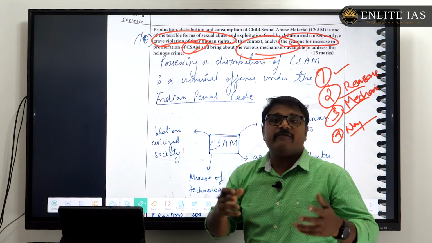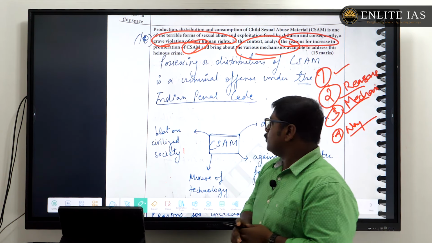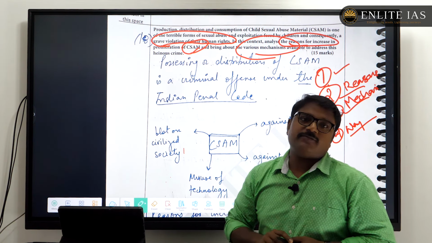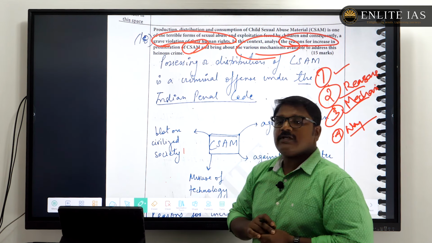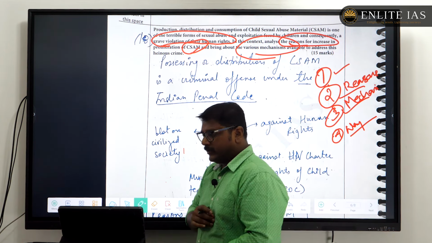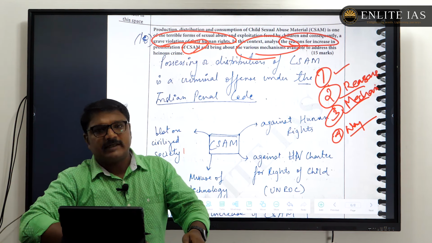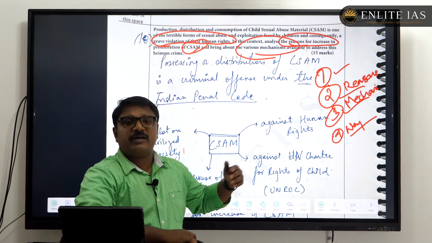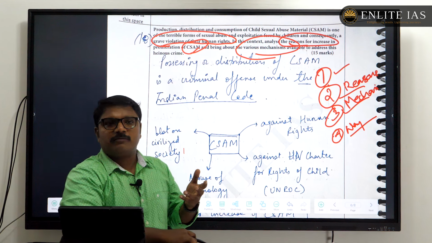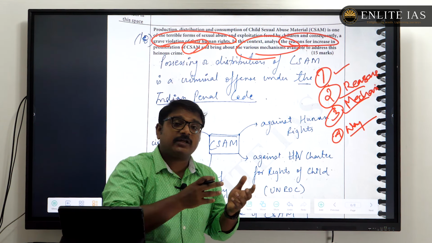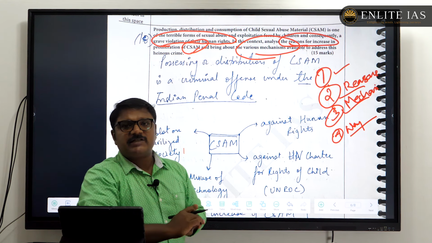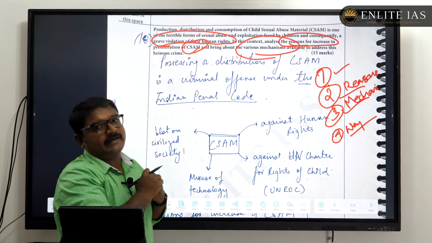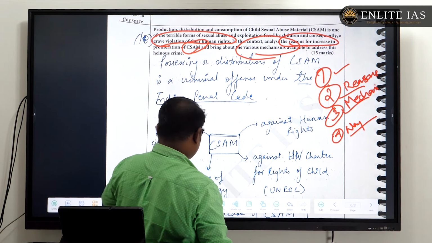Like this child sexual abuse material, it's basically a digital evidence or digital tool. So it will lead to the perpetual victimization of the child victim, that is a victim of the sexual abuse. So it's a very grave human right violation in that sense, as well as it will lead to public shaming, as well as creating too much psychological trauma for the child. So such issues, in that sense, we can say that it's a grave violation of human rights. Okay, so that's the first part.